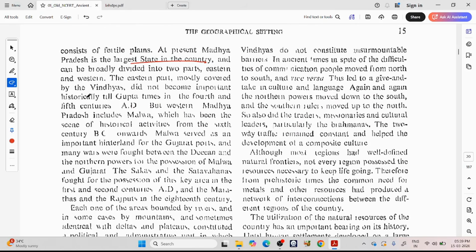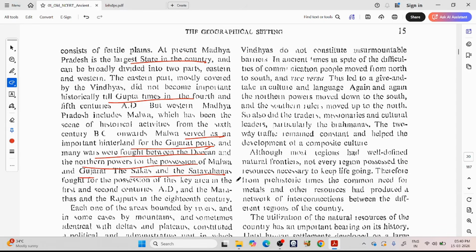The eastern part, mostly covered by the Vindhyas, did not become important historically till Gupta times in the 4th and 5th centuries AD. But western Madhya Pradesh includes Malwa, which has been the scene of historical activities. From the 6th century BC onwards, Malwa served as an important hinterland for the Gujarat ports, and many wars were fought between the Deccan and the northern powers for the possession of Malwa and Gujarat. The Sakas and the Satavahanas fought for the possession of the key area in the 1st and 2nd centuries AD.